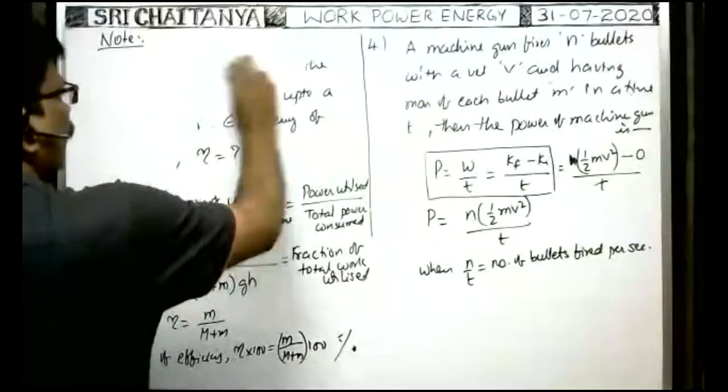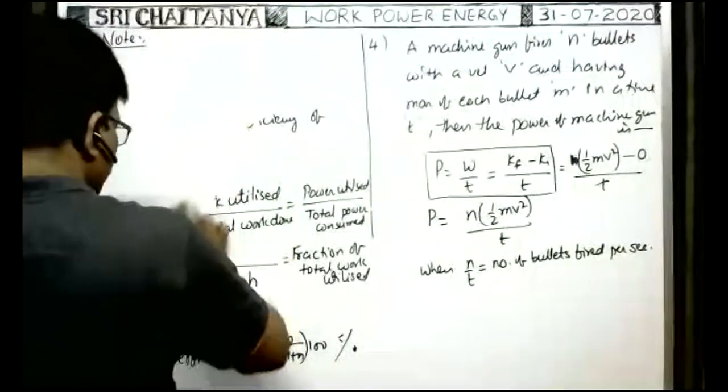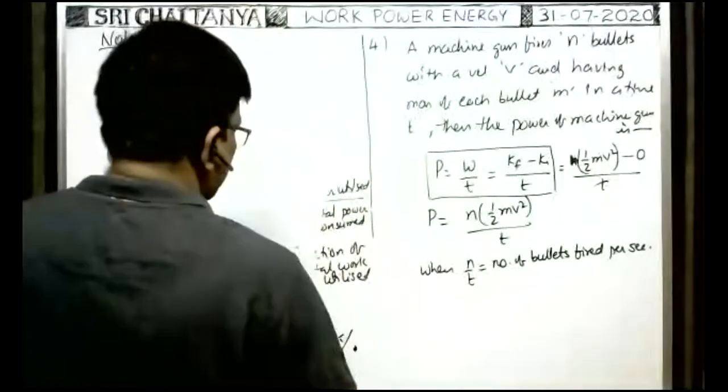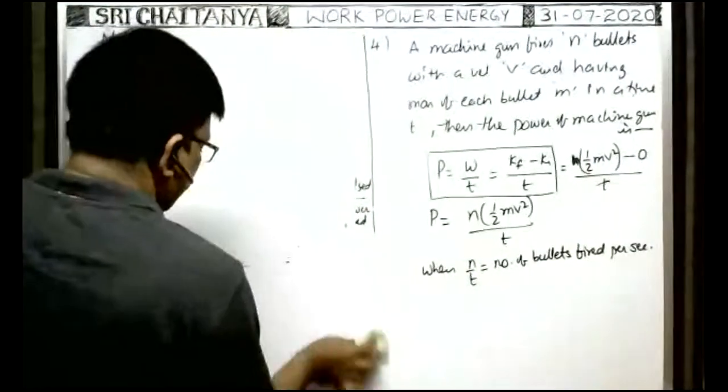So in order to find the power, in any case, we have to find work by time, which is the power. Sometimes it will be given.